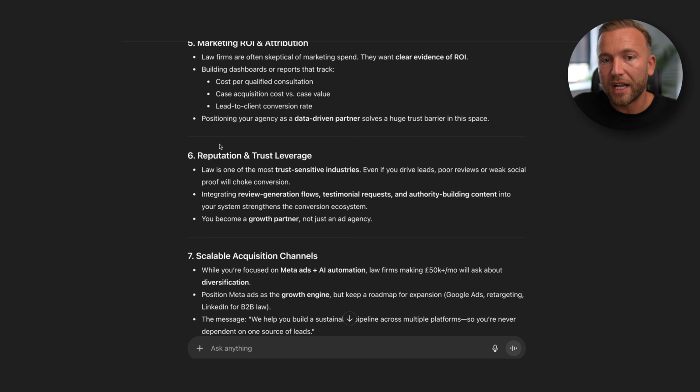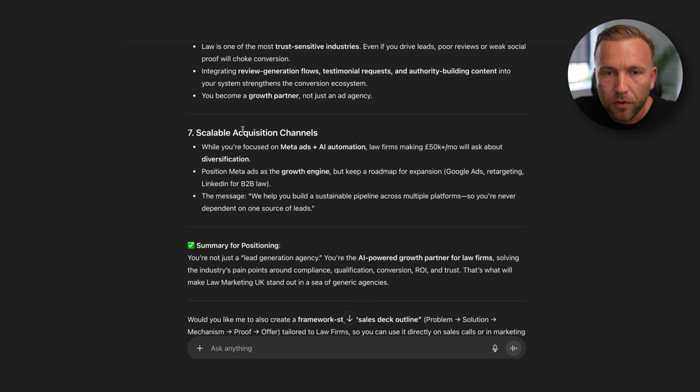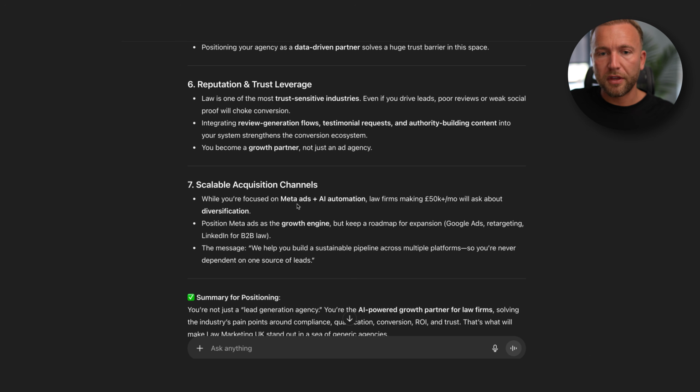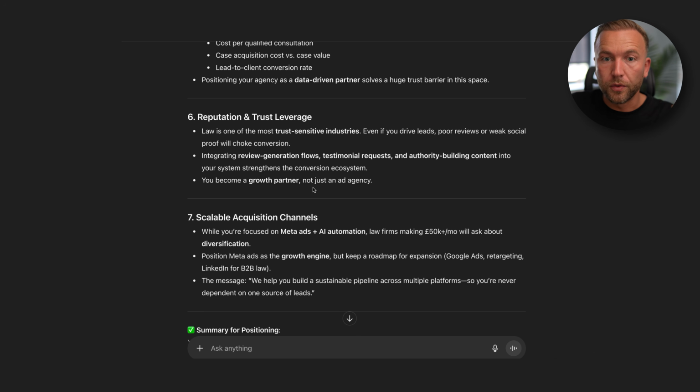The reputation and trust leverage. Okay, how can we actually make sure that we are upholding reputation? And then what have we got here? Scalable acquisition channels. So, what's a roadmap for expansion? Google Ads, retargeting, LinkedIn. Okay, so these are all sort of topics that we can think about when it comes to creating content. But we're going to go a lot deeper than this.